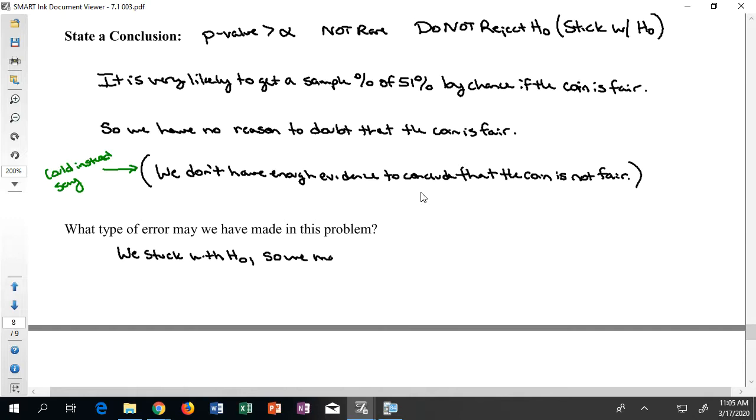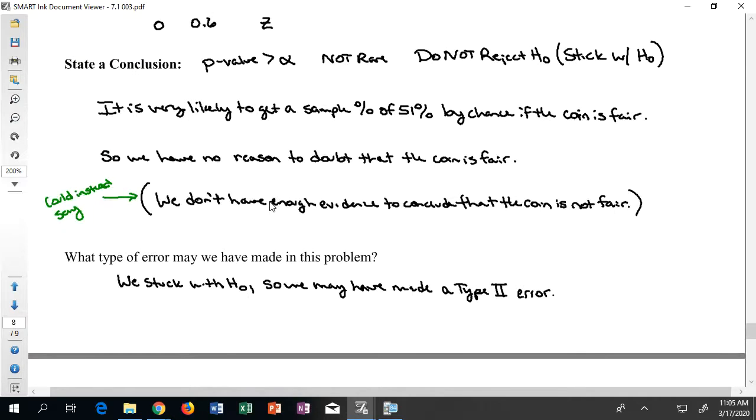So we may have made a type 2 error. Remember, you can only make a type 1 error if you went with H1. So we may be wrong. Again, do we know if we're wrong? No, we have no idea if we're wrong. But it seems like all the evidence is pointing us towards, I'm not a liar. Kyle didn't lie to you.